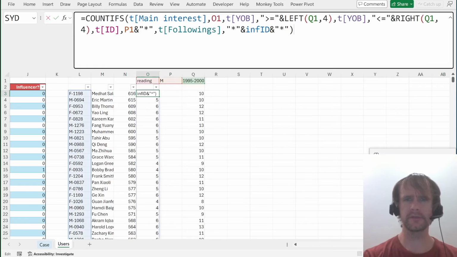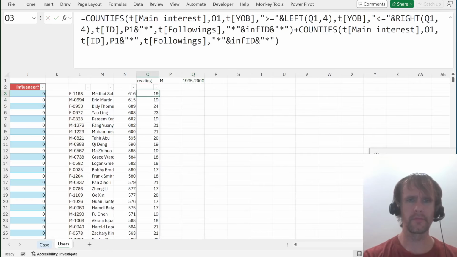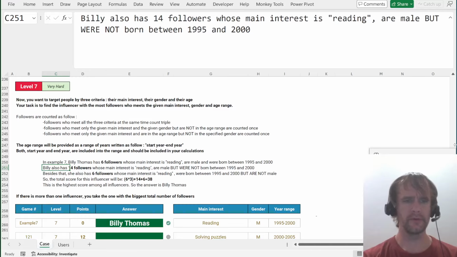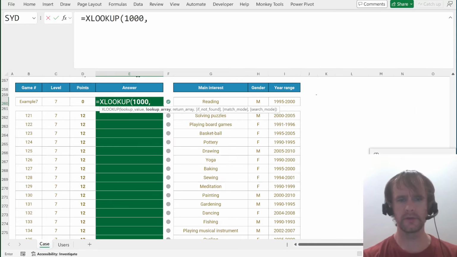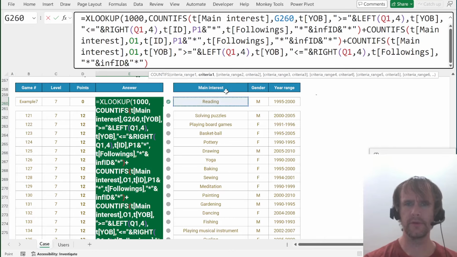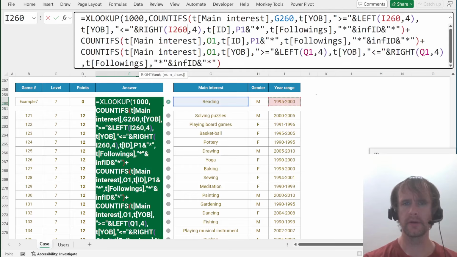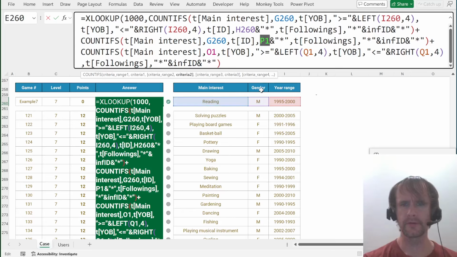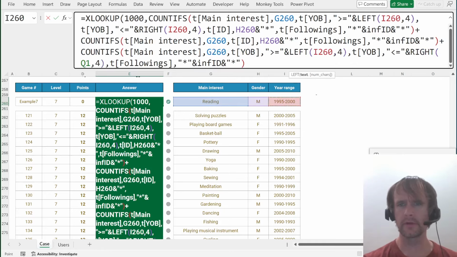Let's see if we match the rest of the answers that way. So grab all of this, then do the same thing with it as before, which is to say we'll say XLOOKUP 1000 in this, and then point main interest to here, and year of birth to there, and to there, and the gender to there, and then repeat main interest, gender, main interest, year of birth, and year of birth.